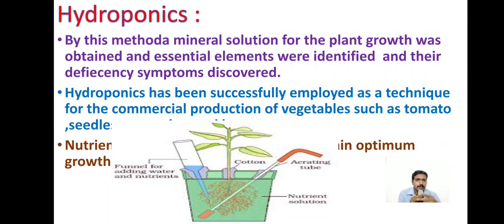Okay, so hydroponics has been successfully employed as a technique for the commercial production of vegetables such as tomato, seedless cucumber, and lettuce also. I already told you, right? With the hydroponics technique, we cannot use all plant varieties. Some small plant varieties, herb-like plants, we can grow with this hydroponics technique, right?